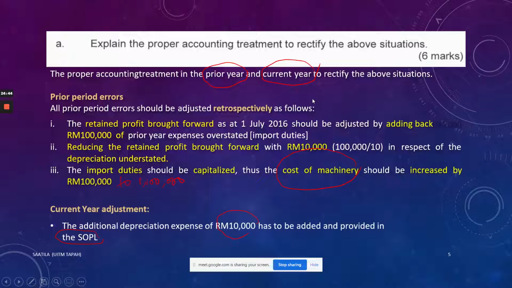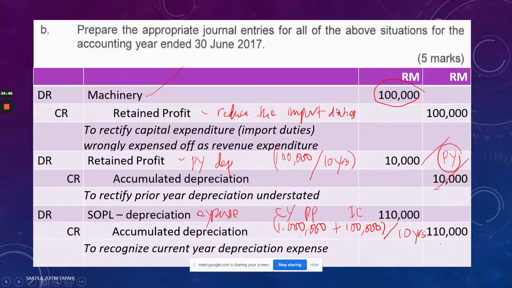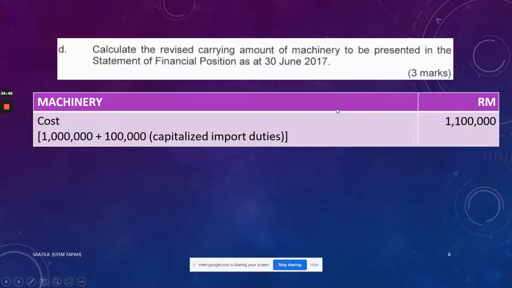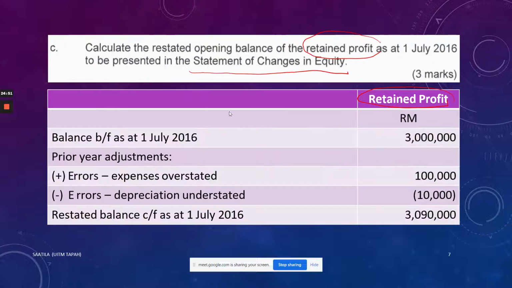You need to go and rectify the error. So what you need to do is, number one, you have to do the adjustment that affects retrospective adjustment. Whatever you adjust in the retained profit here should be whatever needs to be adjusted retrospectively.